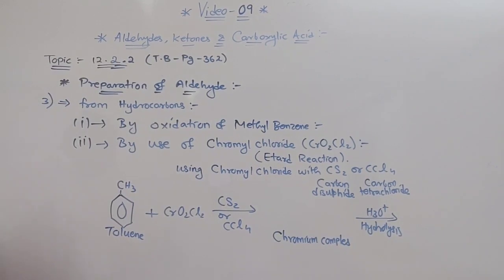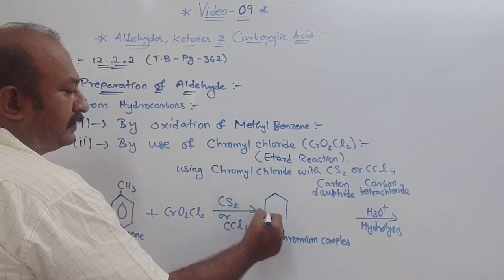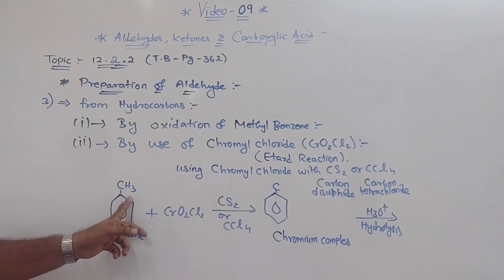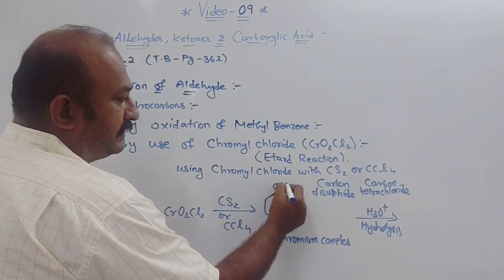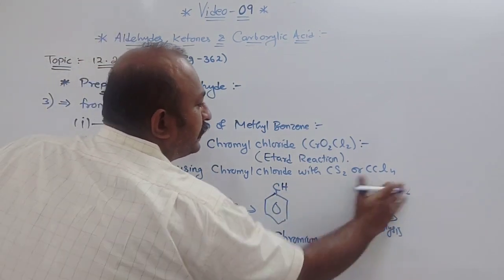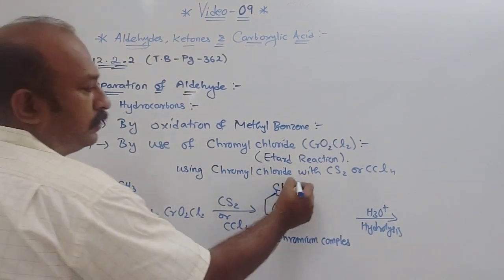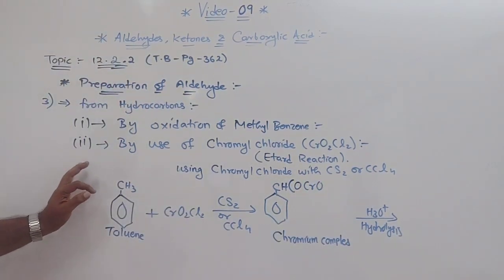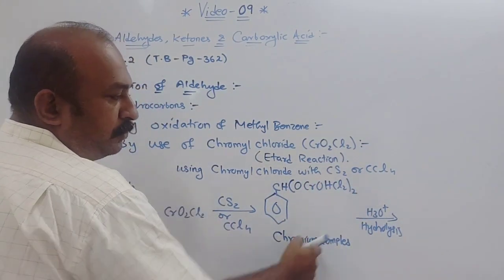Now the chromium complex: on the benzene ring, in the CH3 group, 2 hydrogens are removed. So you can write CH, and in brackets, 2 times OCrOHCl2. This is your chromium complex.